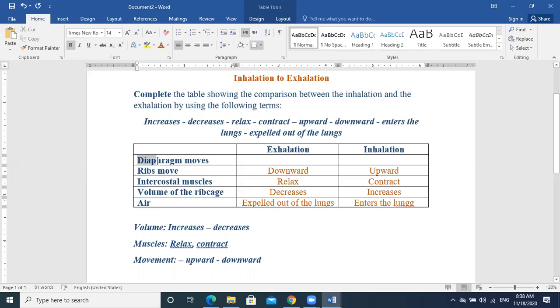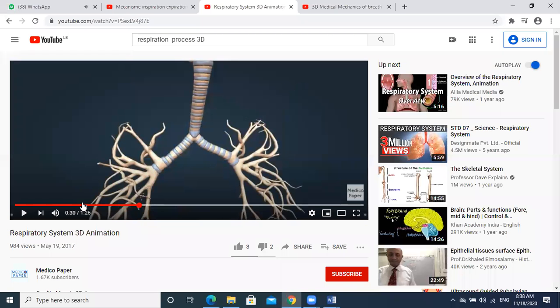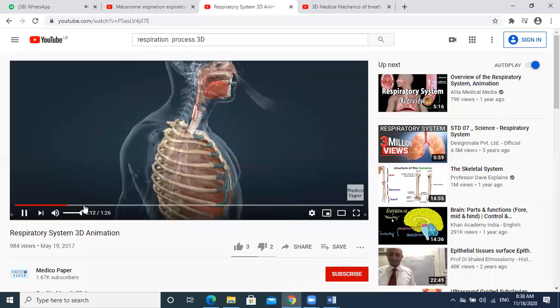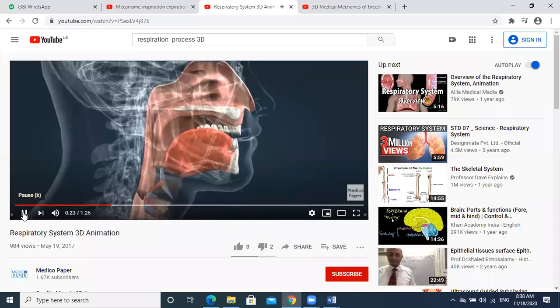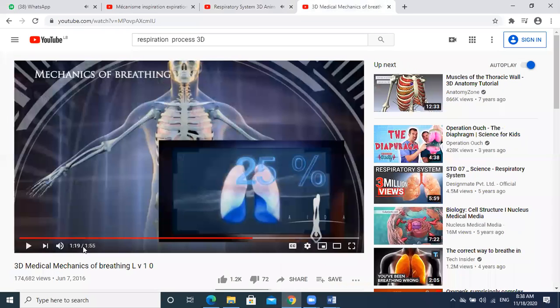What is the meaning of diaphragm? A muscle that holds the lungs, present on the bottom of the two lungs. We find it from below, right? Do you remember the video we played?